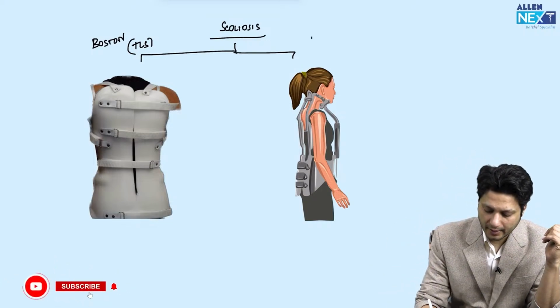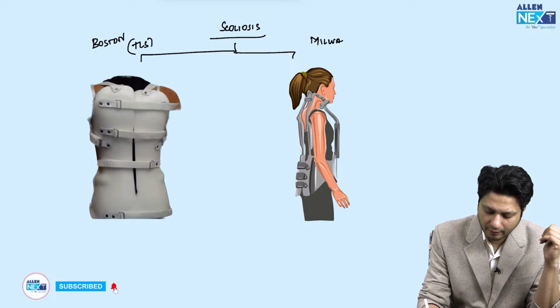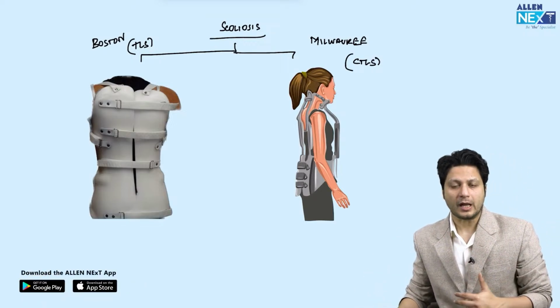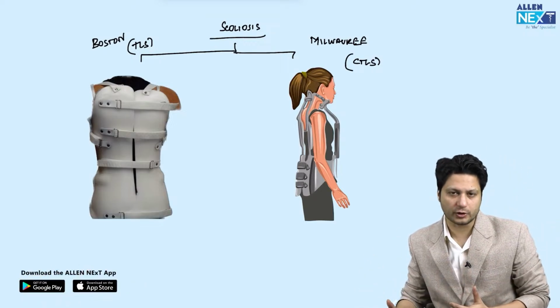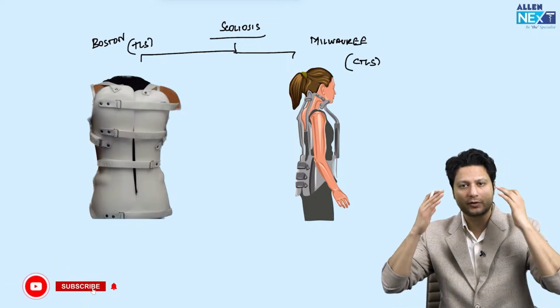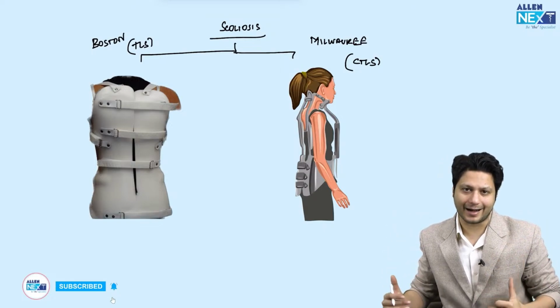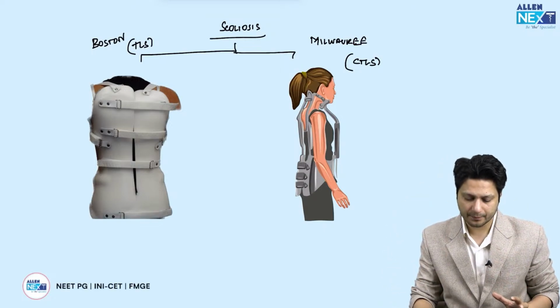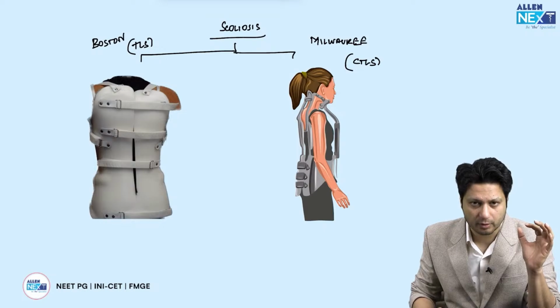On the other hand, there is an immobilization of the cervical column also, and this brace would be identified as CTLS, that is Milwaukee brace. Milwaukee brace is again used in scoliotic deformity, although the indications are different. But here there is an immobilization of the cervical, thoracic, lumbar and sacral column. All of them are immobilized. So these are the braces for scoliotic deformities.